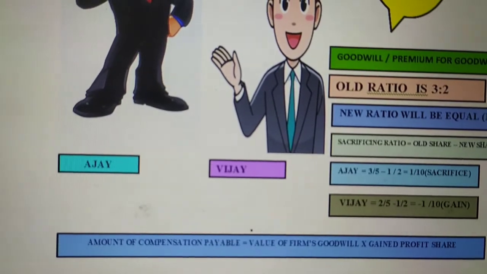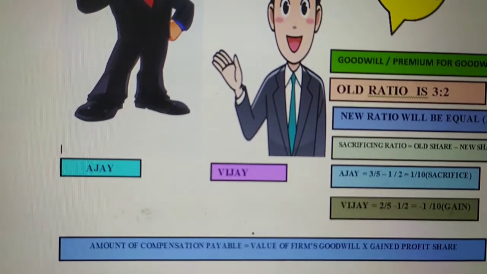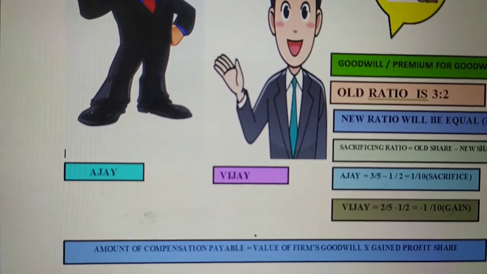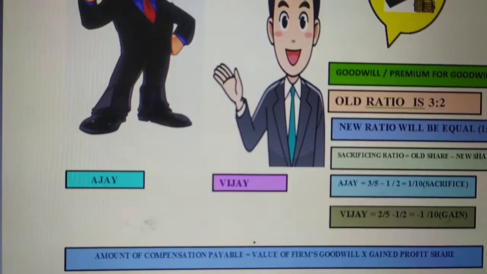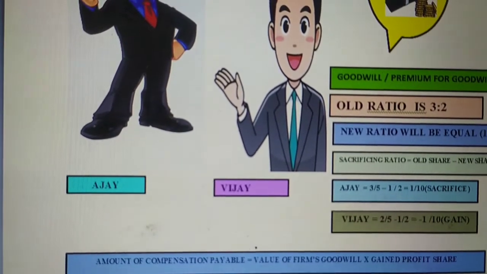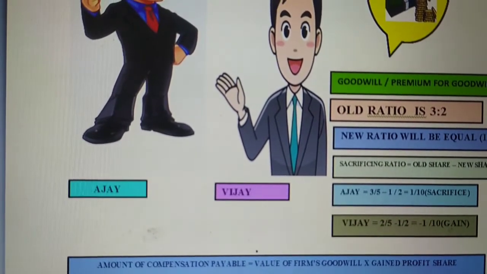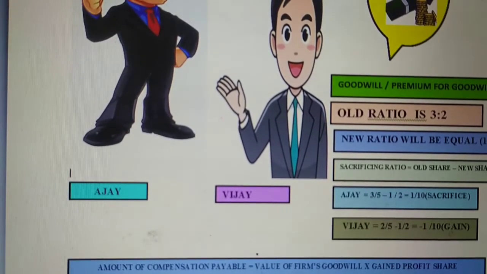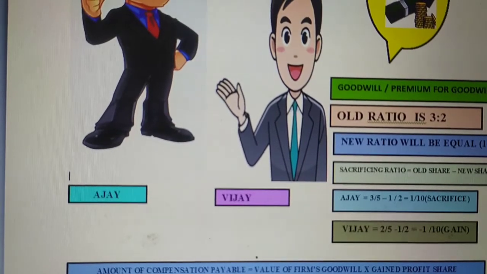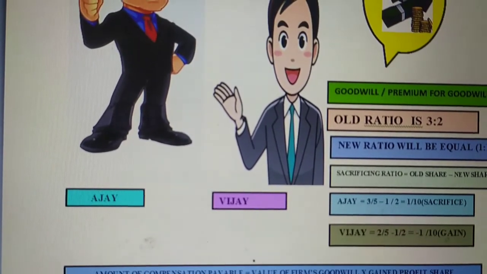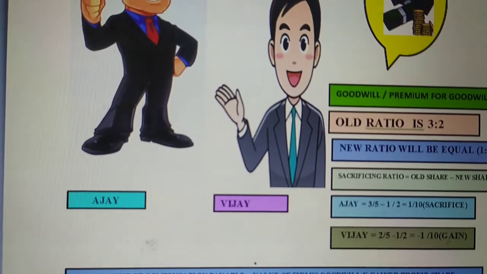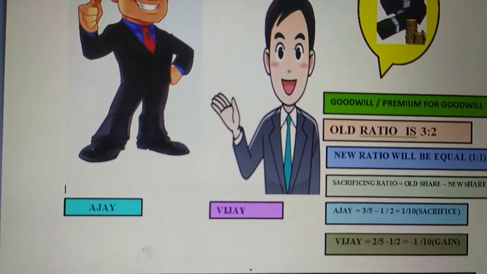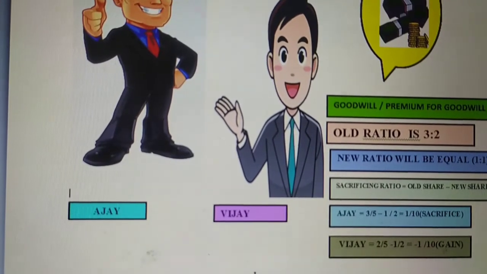And I told you that while calculating sacrificing ratio, if a share comes in negative, that partner is a gaining partner. So here you can see that Ajay is a sacrificing partner and Vijay is a gaining partner. Now Ajay won't sacrifice for free of cost. Why would he sacrifice for free? He would ask for some compensation for the sacrifice which has been made by him.